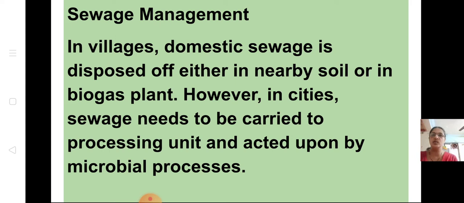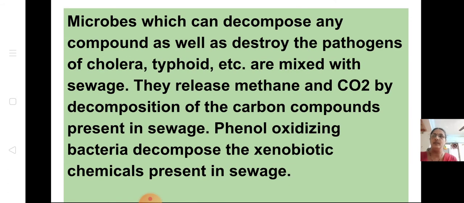However, in cities, sewage needs to be carried to a processing unit and acted upon by microbial processes, because in cities you get large quantities of sewage water and sewage materials. It cannot just be left into the biogas plant. The processing unit has to act upon it. It has to be treated with microbes before it is used. How this is done with the help of microbes, we will see now.